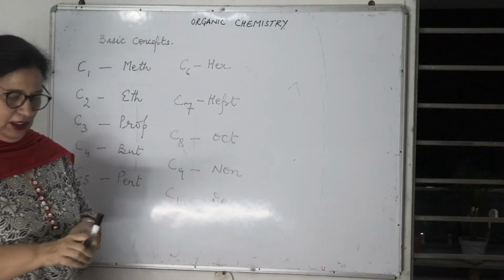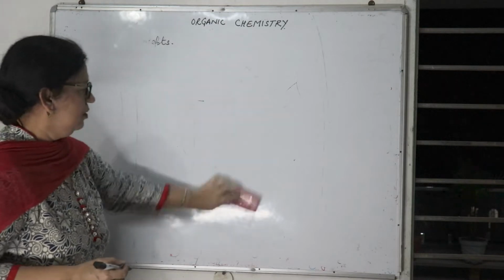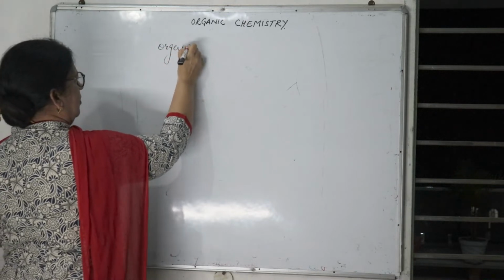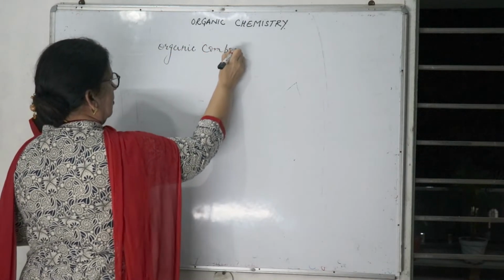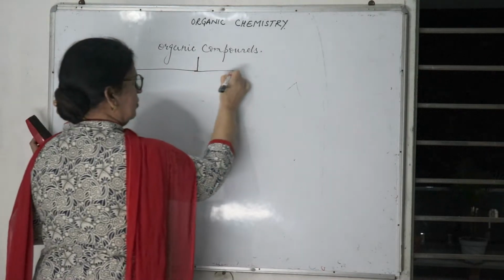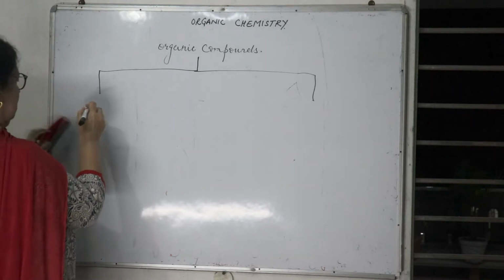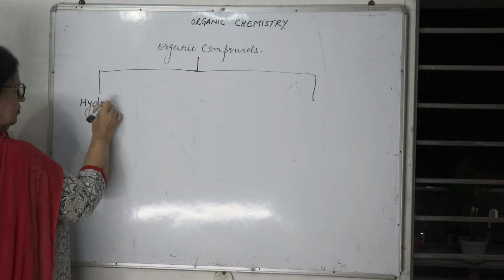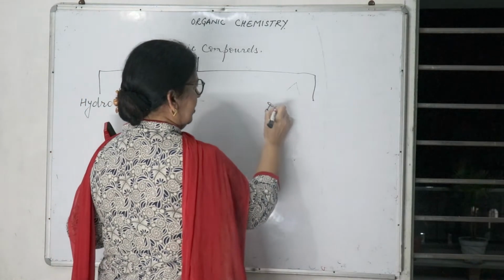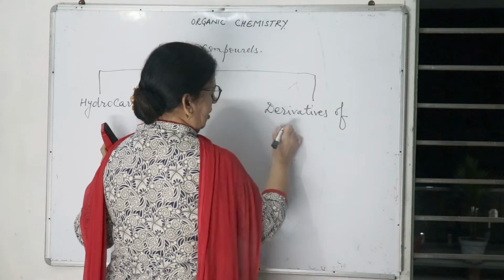Now, organic compounds. They can be divided into two, that is hydrocarbons and derivatives of hydrocarbons.